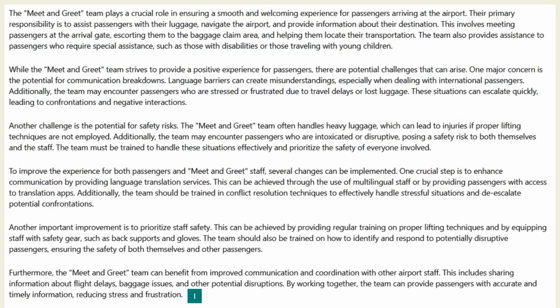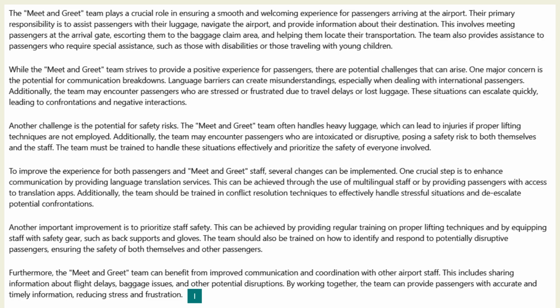So look at this formal report. The meet and greet team plays a crucial role in ensuring a smooth and welcoming experience for passengers arriving at the airport. It means all the responsibilities, the duties performed by the staff members. Their primary responsibility is to assist passengers with their luggage, navigate the airport, provide information. So you're talking about all the duties or the responsibilities. And the second paragraph talks about the challenges. While the meet and greet team strives to provide a positive experience for passengers, there are potential challenges. So you are just writing or pointing out all the challenges.